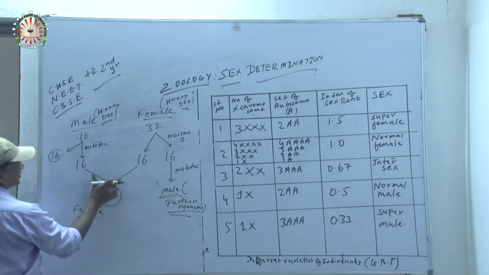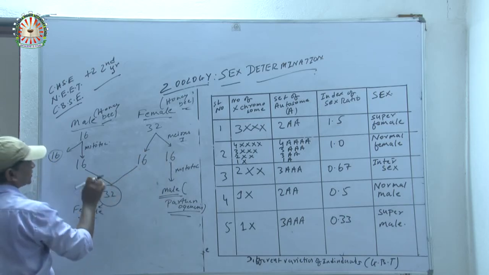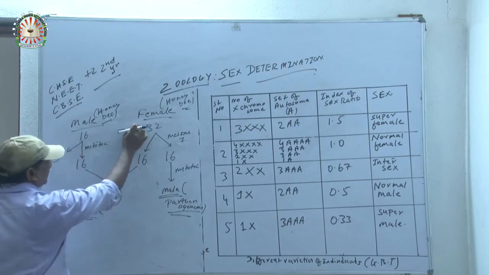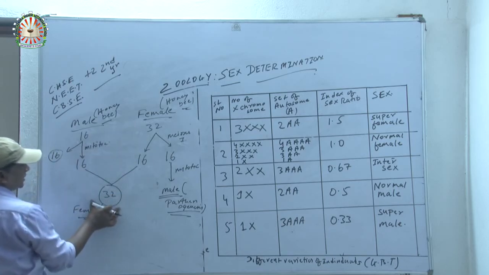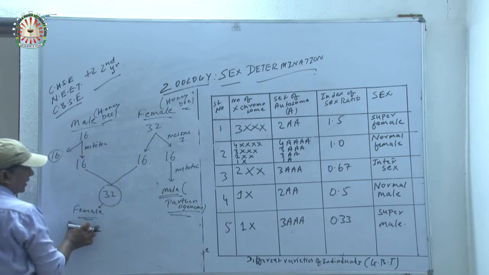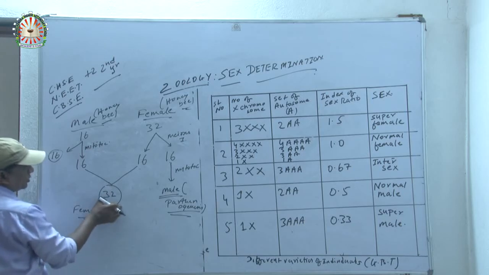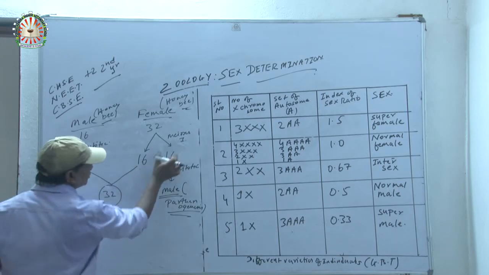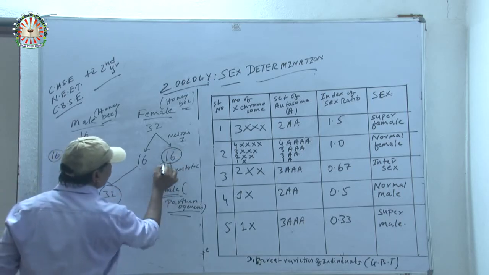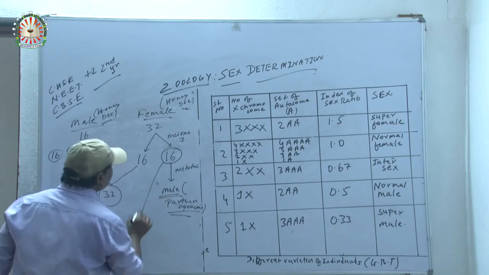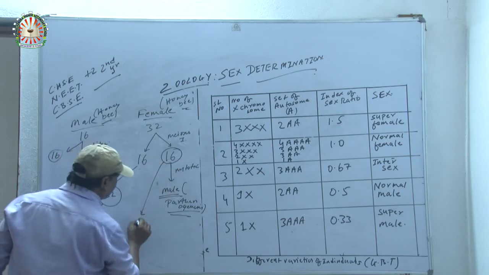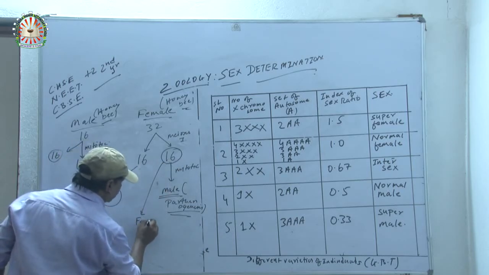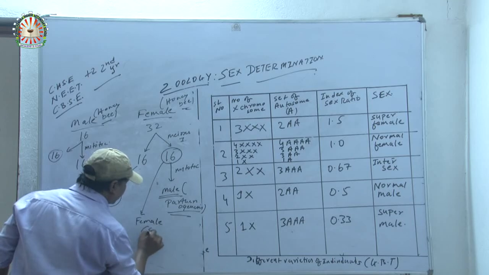Then after the copulation between the male bee and female bee, the progeny forming female will carry how many chromosomes? 32 chromosomes and 16 chromosomes. And these chromosomes will remain in the female seminal receptacle.